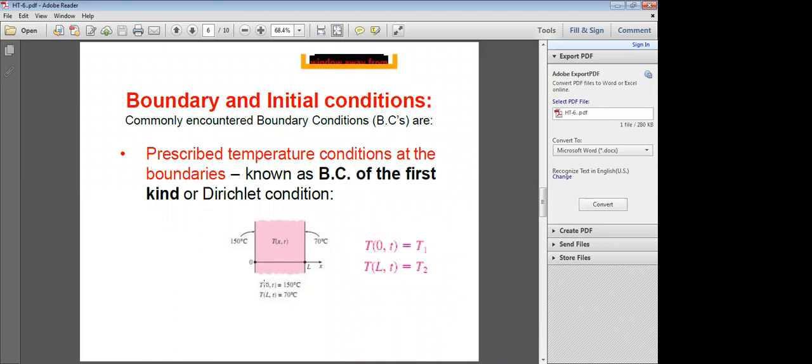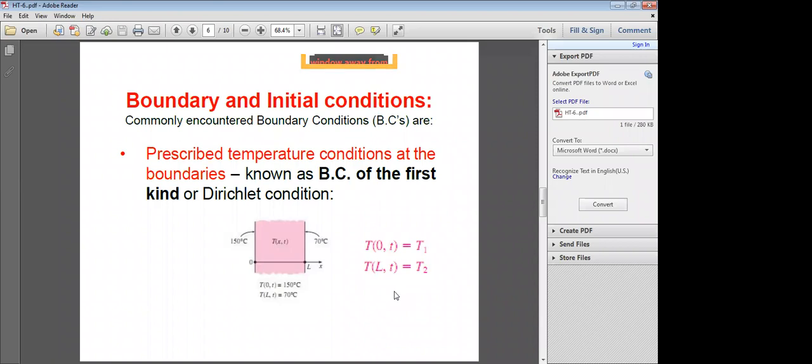So here the temperature at x equal to 0 at a given time t is 150 degrees centigrade. Temperature at x equal to L at a given time small t is 70 degrees. That's why T1 is equal to 150 degrees, T2 is equal to 70 degrees. What is T1? T at x equal to 0 at a given time t. That is T1. And what is T2? Temperature at x equal to L, at a given time small t. So these are temperature conditions.